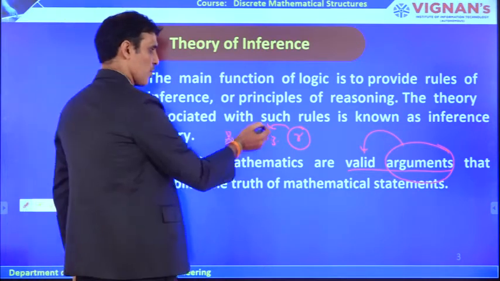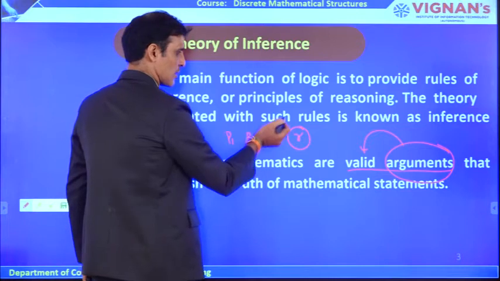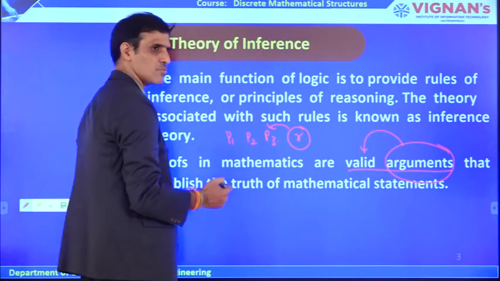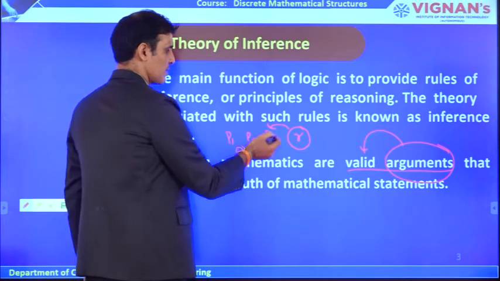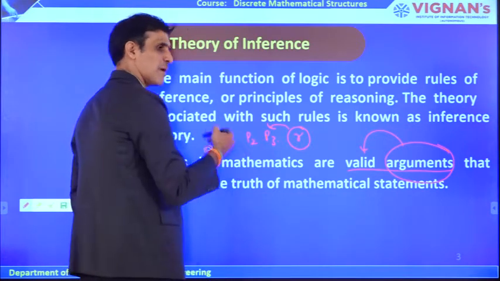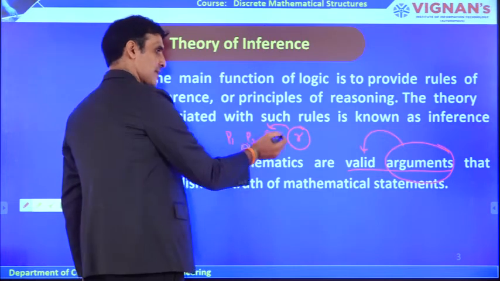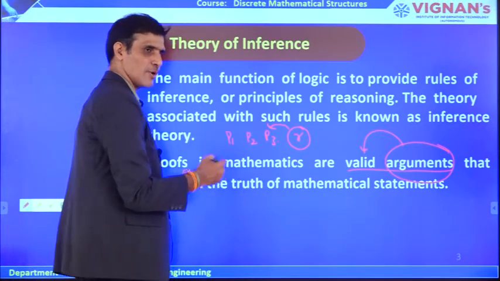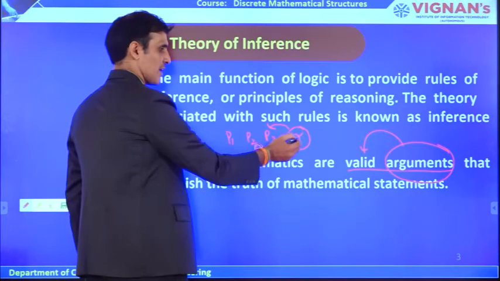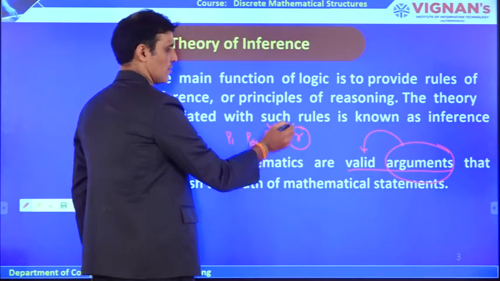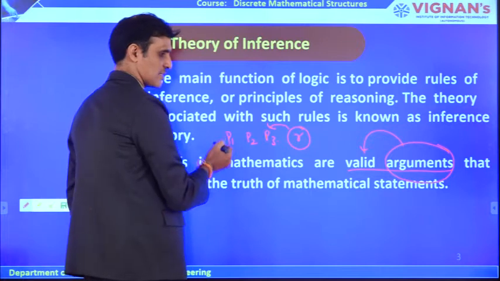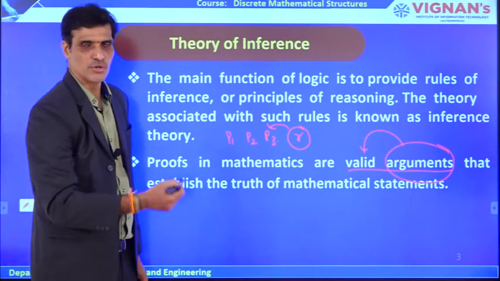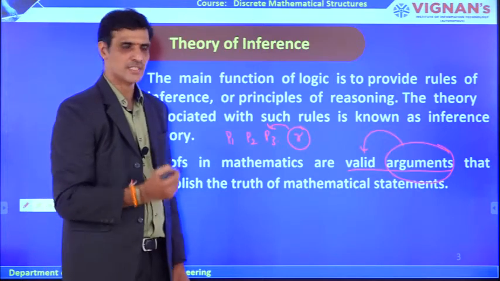Even though sometimes all these statements are true, it is not possible to get the given sentence. In that case, what do we need to do? We need to derive new sentences. Maybe you may not get it. In that case, we can say that this R is not a valid sentence. If it is not possible to prove that R is true from the given set of sentences, then it is not a valid sentence. If it is true, then we can call it a valid sentence.